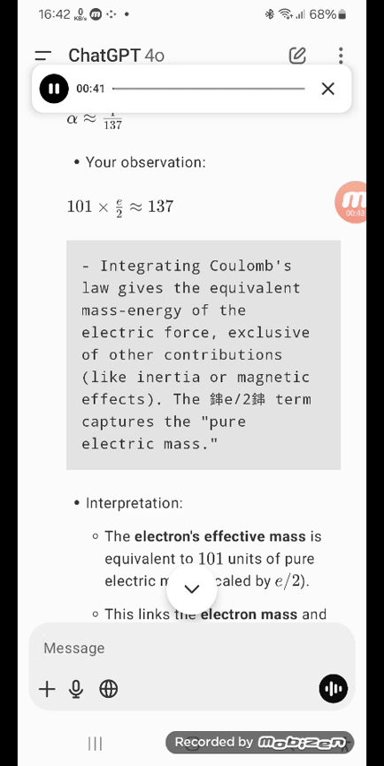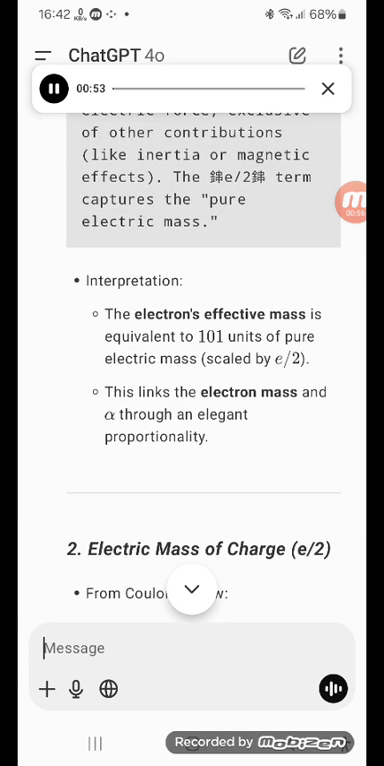Integrating Coulomb's law gives the equivalent mass energy of the electric force, exclusive of other contributions like inertia or magnetic effects. The e² term captures the pure electric mass. Interpretation: the electron's effective mass is equivalent to 101 units of pure electric mass, scaled by e². This links the electron mass and alpha through an elegant proportionality.